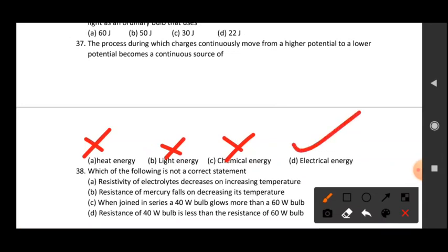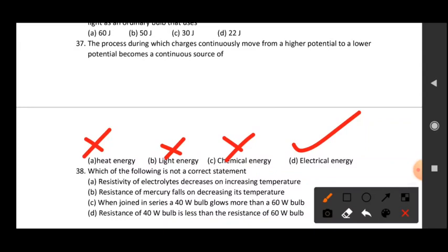Now the last question for this case, question number 38. Which of the following is not a correct statement? First, resistivity of electrolyte decreases on increasing temperature. Now the second one, the resistance of mercury falls on decreasing its temperature. First let's discuss these two options. The first option, resistivity of electrolyte: you can see electrolytes are also behaving like a conductor there, it means their resistivity will increase with increase in temperature.